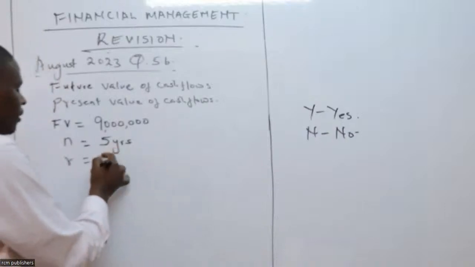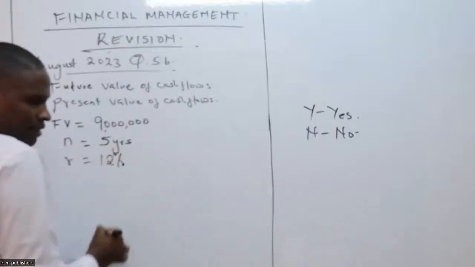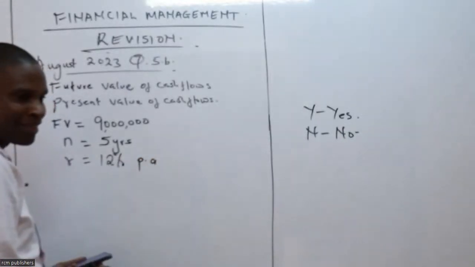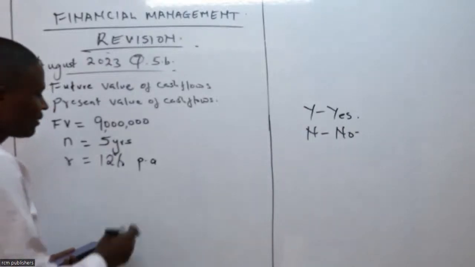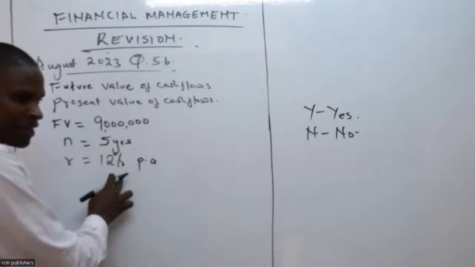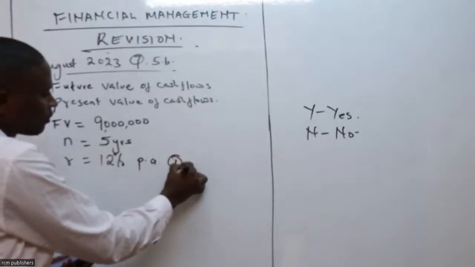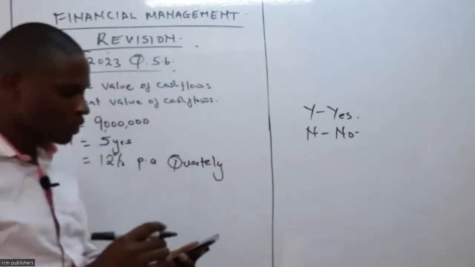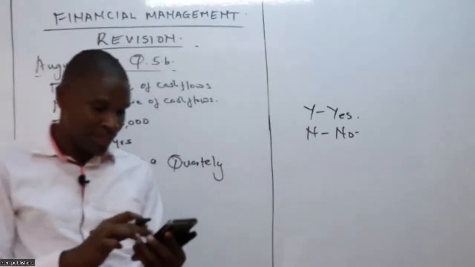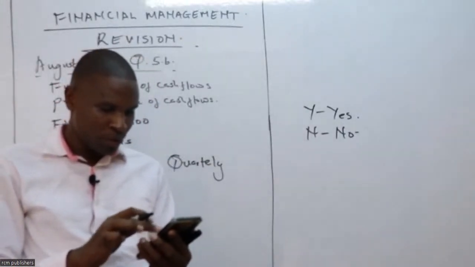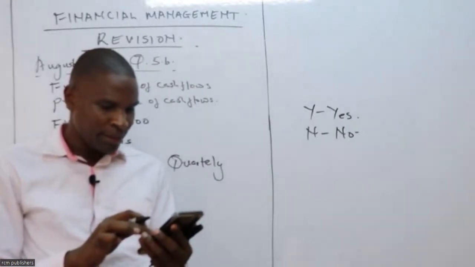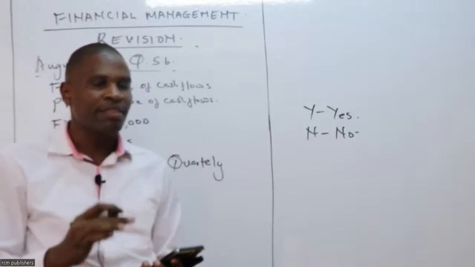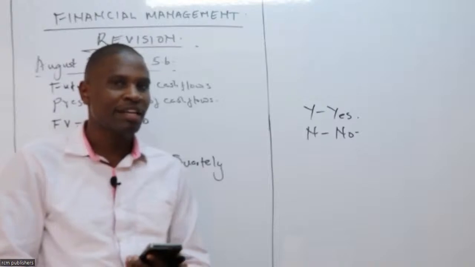Good. Now, the rate is 12% per annum, right? But this one is compounded quarterly. If you look at that question clearly, you can see that you have been told that it will be compounded quarterly. And interest at a rate of 12% compounded quarterly. That information is important to us.